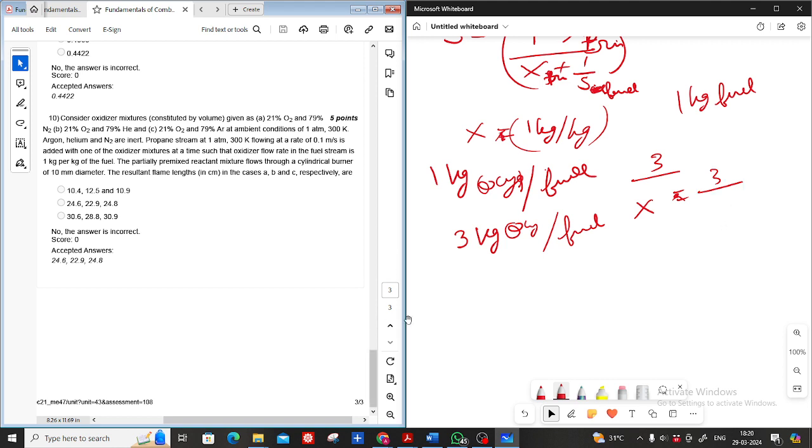See, the definition of X is the mass of oxidizer present in the fuel stream upon the mass of oxidizer required to burn stoichiometrically. So now in this case you are saying, suppose that there are 3 kg of oxidizer present in 1 kg stream. So you put 3 in the numerator, and in the denominator whatever mass of oxidizer will be required, that should come in the denominator. The stoichiometric one. Fine. Understood, sir.